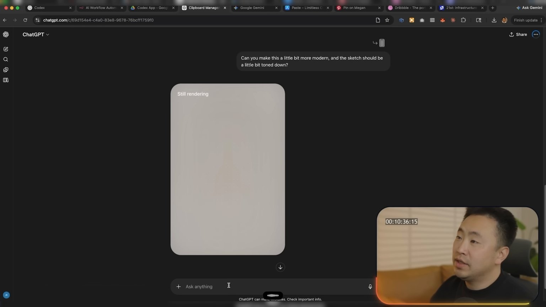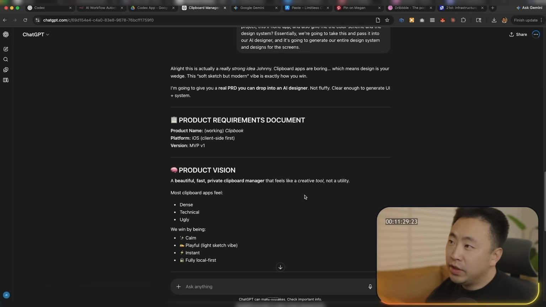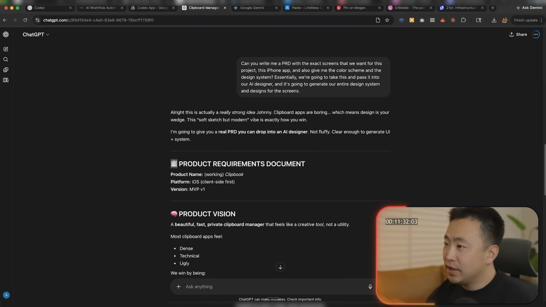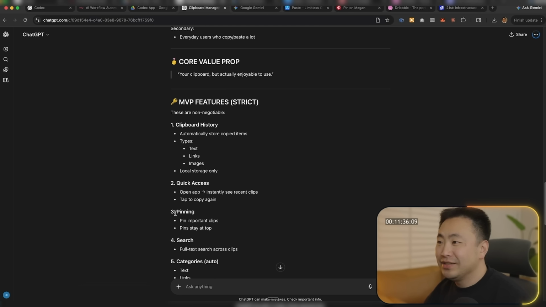Essentially, we're going to take this and pass it into our AI designer. And it's going to generate our entire design system and designs for the screens. One thing about AI is I really dislike all these emojis. I think initially it was really cool, but these days I don't think it's that great. So while that's going, I'm going to explain the next steps.